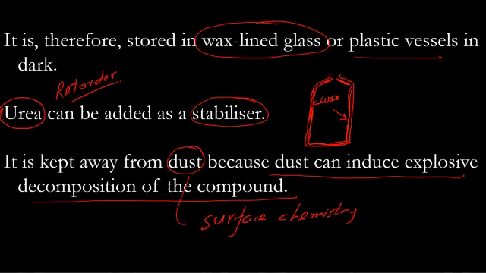So the third part we were talking about, that if dust is added or hydrogen peroxide comes in contact with dust, the decomposition is increased by such a high rate that small explosion can take place. Dust acts as catalyst because it provides surface for the reaction. Powdered dust provides surface for the reaction. More about that in surface chemistry.